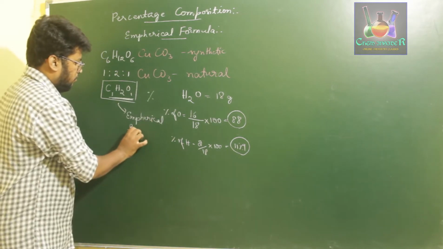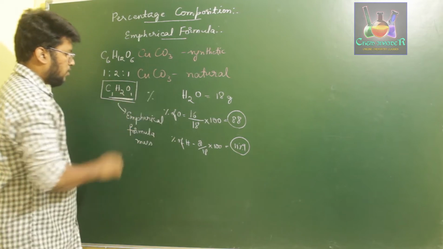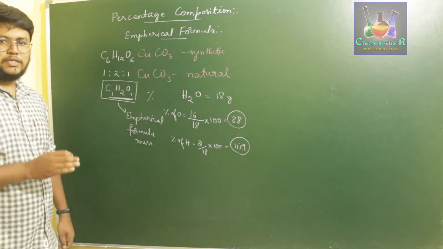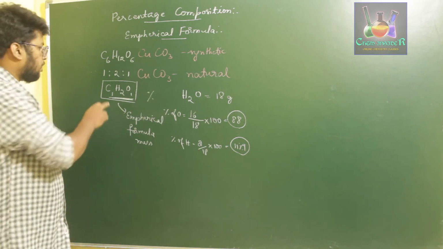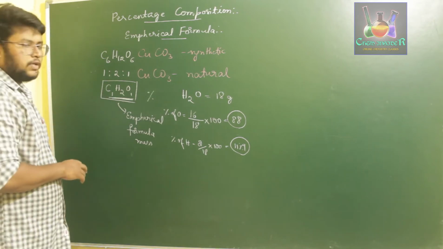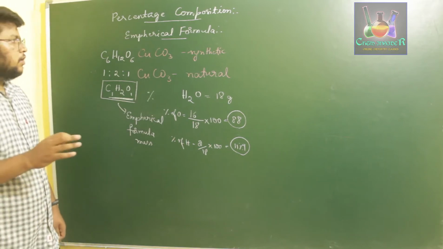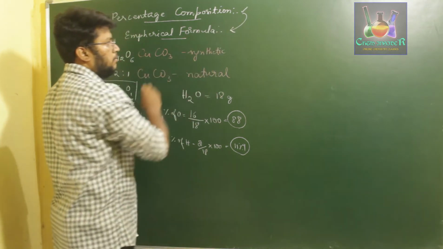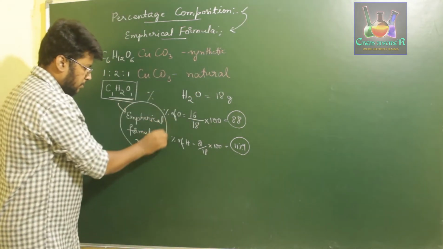So first of all, what is the empirical formula? It is a representation of the simplest whole number ratio of a given compound, and if you add up the masses of the atoms present in that ratio, we get the empirical formula mass. So if you know the percentage composition, we can find its empirical formula. If you know its empirical formula, we can find its empirical formula mass.